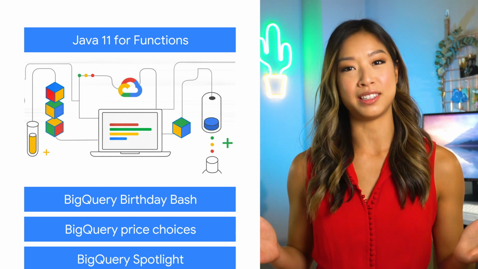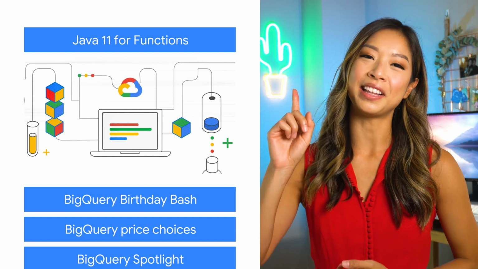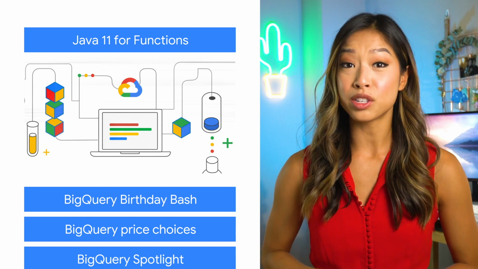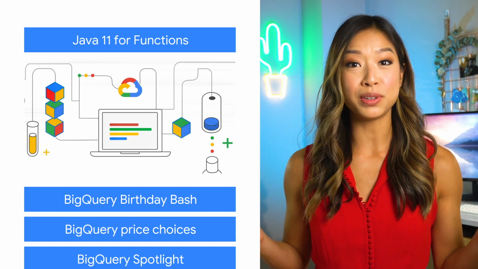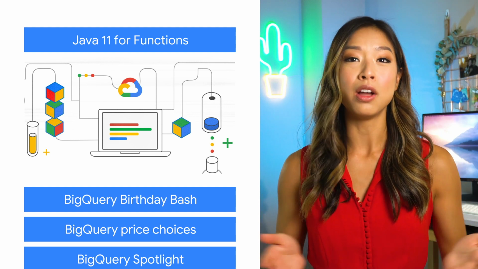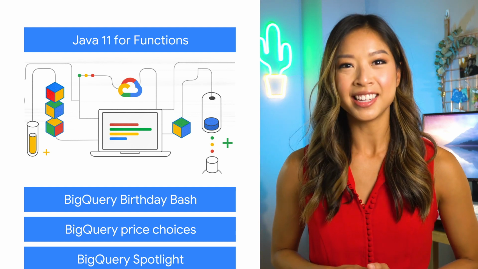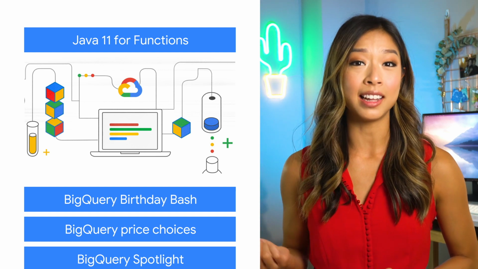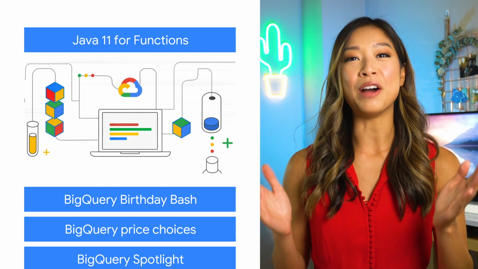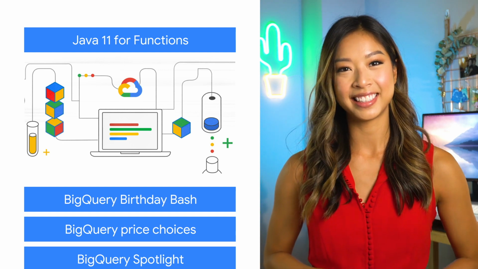Google Cloud Functions is an event-driven serverless compute platform that lets you build and deploy applications in a fully managed environment, both locally and in the cloud. And we've just announced that we are adding support for Java 11. This means you can now write Cloud Functions in Java or in your favorite JVM language, such as Kotlin, Groovy, or Scala. Support for Java 11 is now in beta, so try it out.